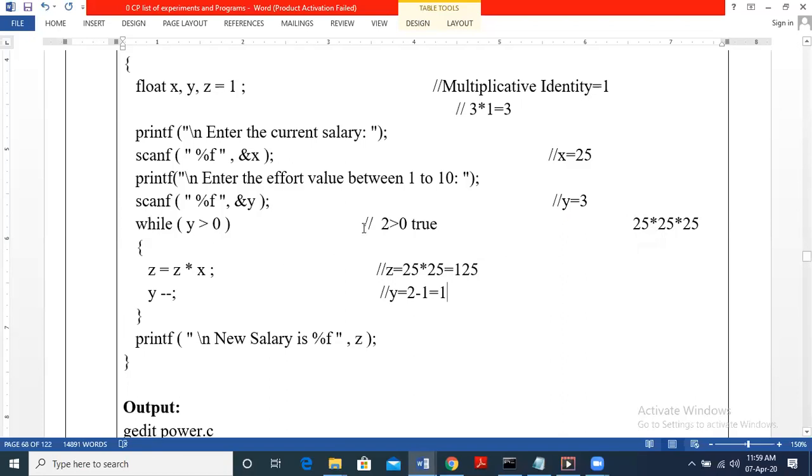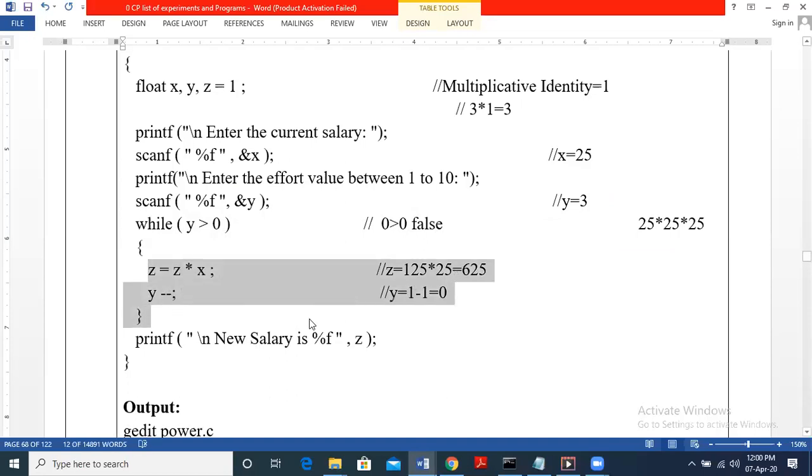Now we have executed this. Check the condition Y greater than 0. Is 1 greater than 0? Yes, true. Now we need to multiply Z. Z was 125, so 125 into X, which is 25. That answer becomes 625, so the Z value is 625. What happens to Y? Y is 1 minus 1, so Y becomes 0. Is 0 greater than 0? No, the condition is false. So the condition becomes false and the control exits from the loop.